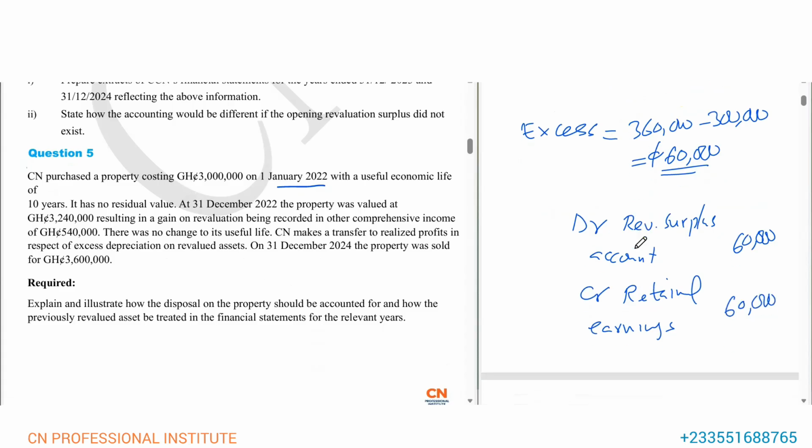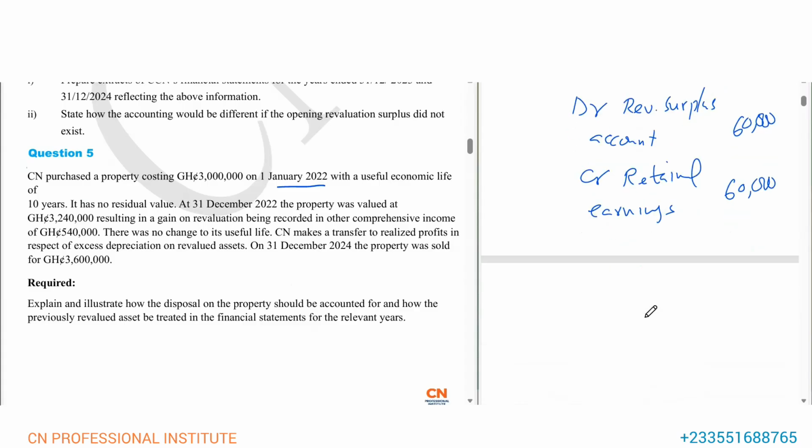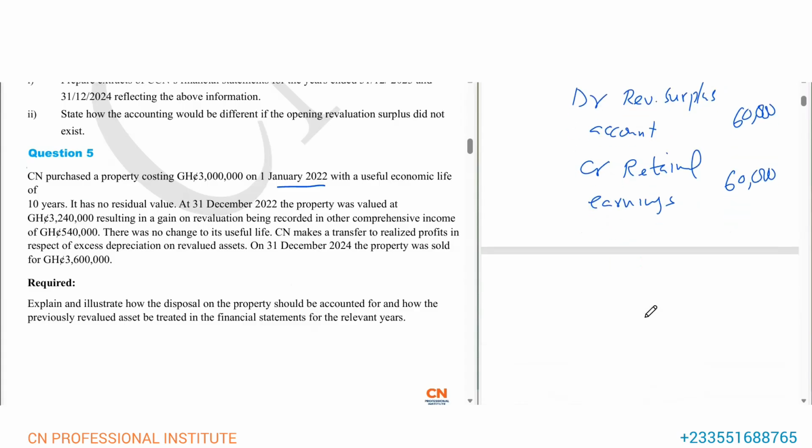That's all. So we are debiting the revaluation surplus account and crediting retained earnings. If you debit the revaluation surplus account, you are subtracting because it has a credit balance, and the retained earnings too has a credit balance, so if you credit it, you are adding. That's how it works. That's 2023.